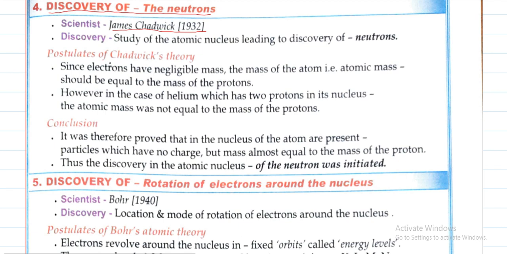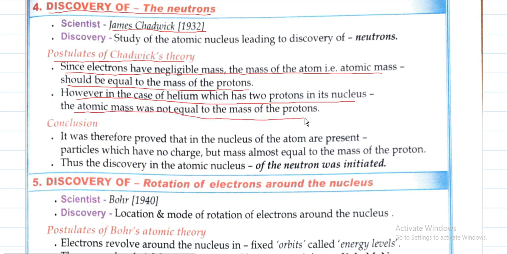So what was the theory given by scientist Chadwick, that is, the postulates of Chadwick's theory. Since electrons have negligible mass, the atomic mass should be equal to the mass of the protons. However, in the case of helium, which has 2 protons in its nucleus, the atomic mass was not equal to the mass of the protons. So what was the conclusion? It was proved that in the nucleus of the atom are present particles which have no charge but mass almost equal to the mass of the proton. Like this, the neutrons were discovered.